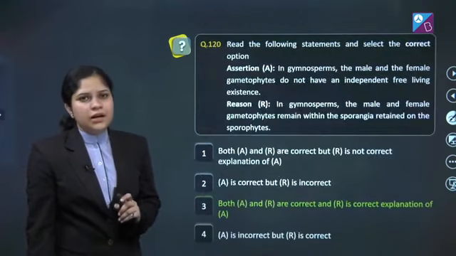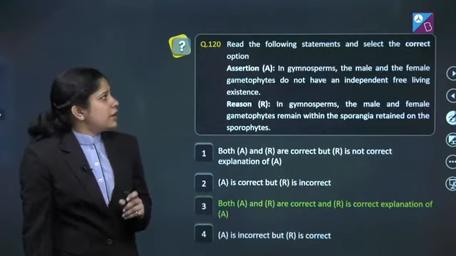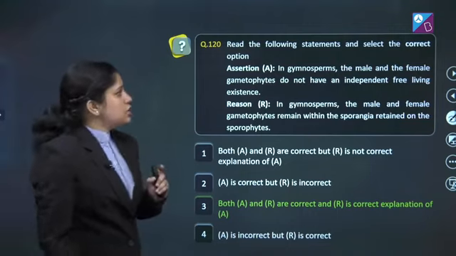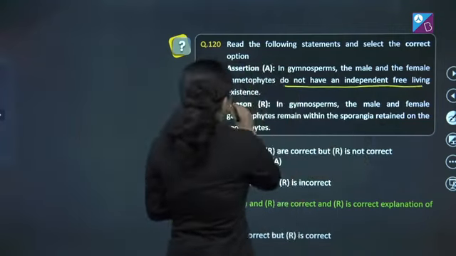Question number 120. Read the following statements and select the correct option. Assertion: in gymnosperms, the male and female gametophytes do not have an independent, free-living existence. We know that in angiosperms and also in gymnosperms, this statement is correct.